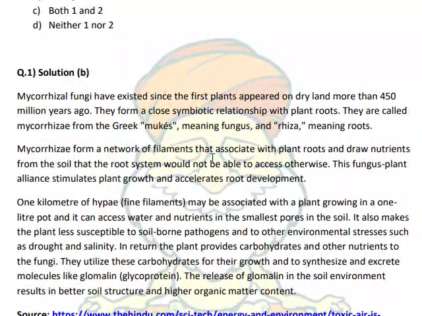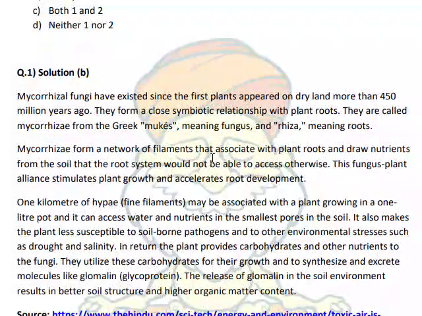The fungus-plant alliance stimulates plant growth and accelerates root development. One kilometer of hyphae, fine filaments, may be associated with a plant growing in a 1 liter pot, and it can access water and nutrients in the smallest pores in the soil. It also makes the plant less susceptible to soil-borne pathogens and to other environmental stresses such as drought and salinity.